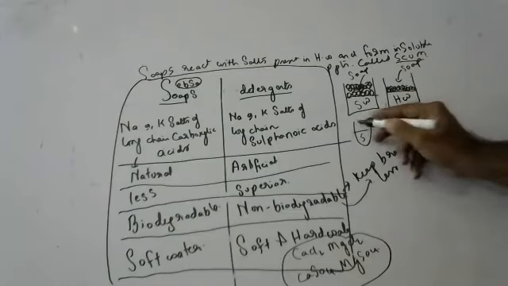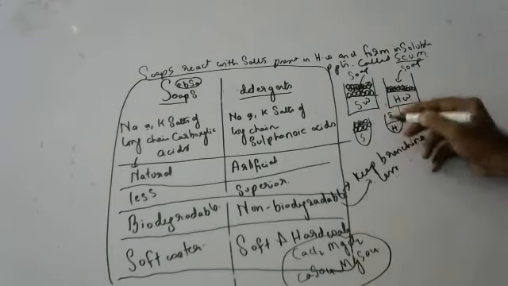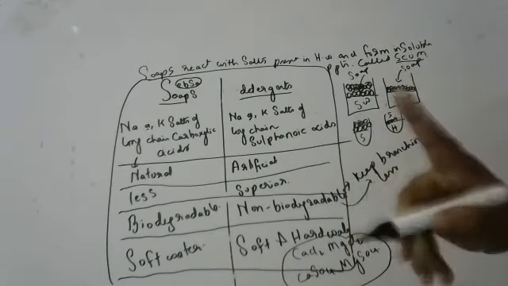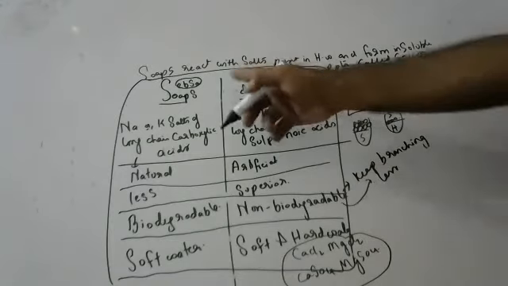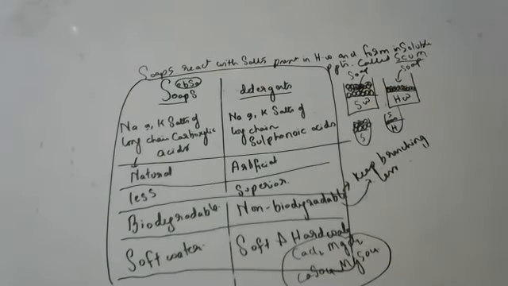Put soap solution in both of them. Shake them. Here in soft water you get more foam, and in hard water less foam, because soaps cannot act in hard water. What happens? Soaps react with salts present in hard water and form an insoluble precipitate called scum.